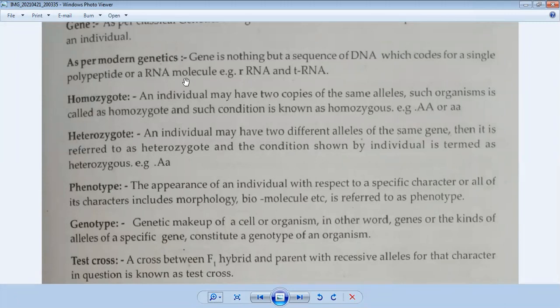polypeptide or RNA molecule, for example rRNA and tRNA. Basically, the gene is a sequence of DNA. We can also call it a segment of DNA. Sequence means the nucleotide sequences present on DNA, adenine, guanine, thymine, cytosine, in the form of this sequence. So a structure of DNA made of these sequences, that particular sequence of DNA, can be considered a gene.